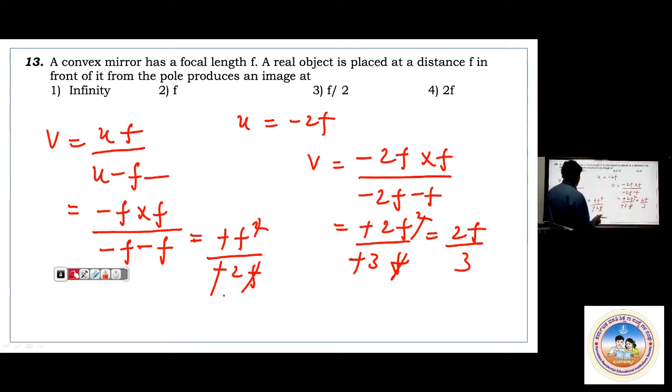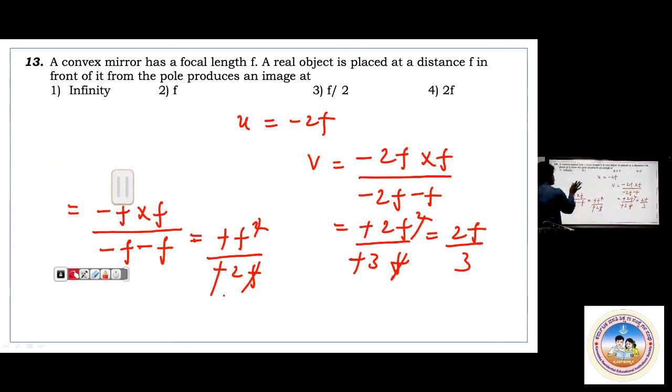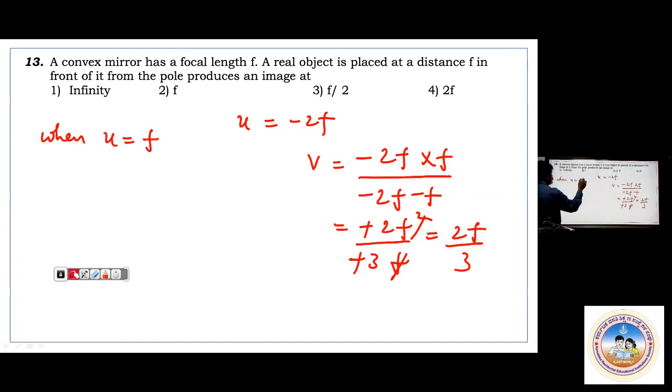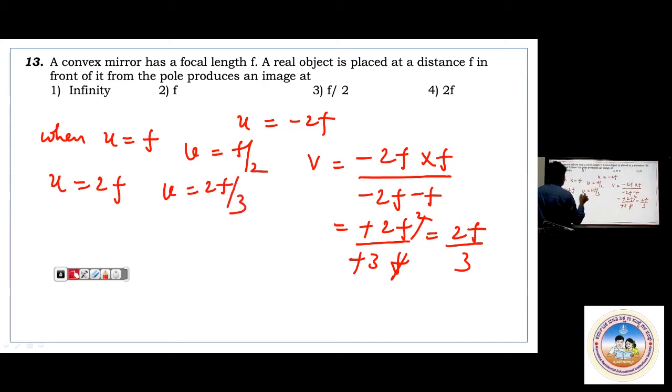What you are supposed to remember for the higher level: when u is f, v is f by 2. When u is 2f, v is 2f by 3. When u is 3f, you calculate, you will get 3f by 4.